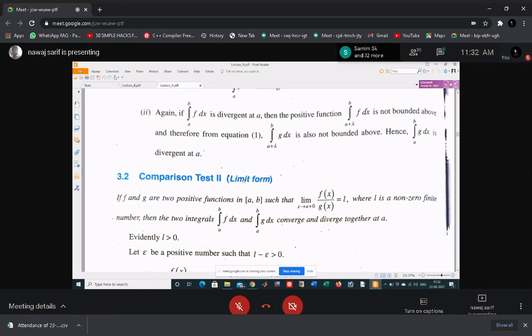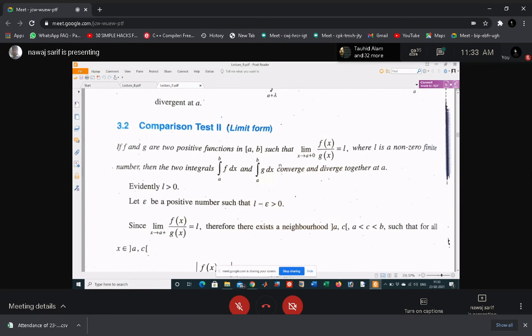Whatever be the property of f(x), that must be the property of g(x). Understand?